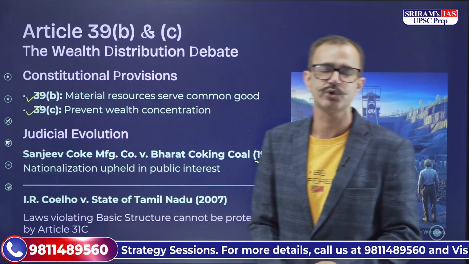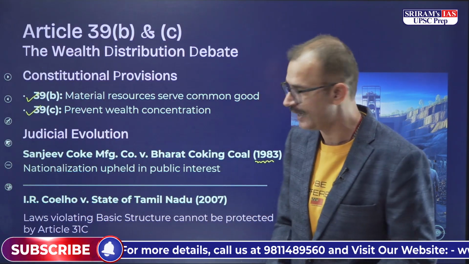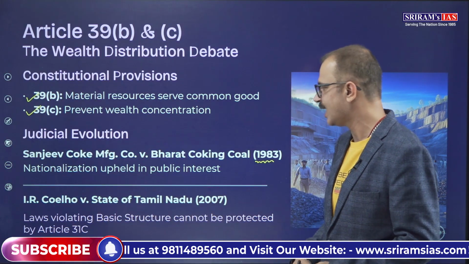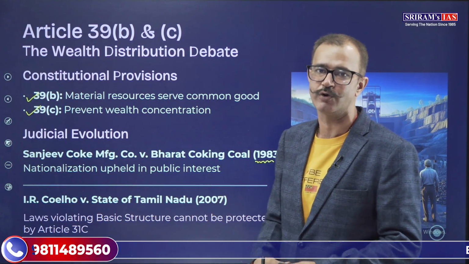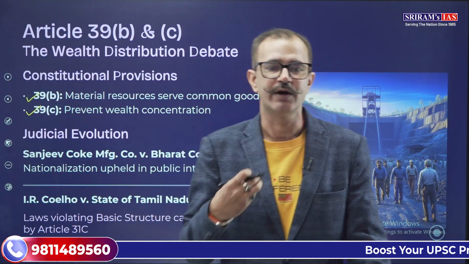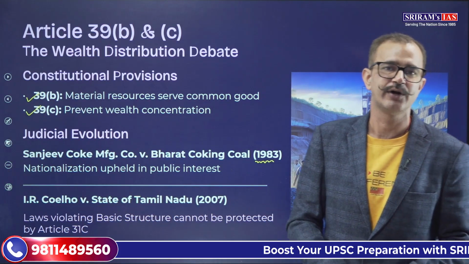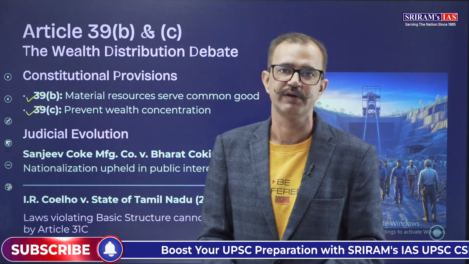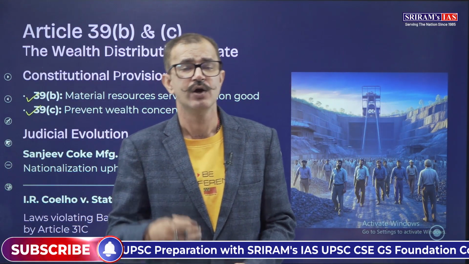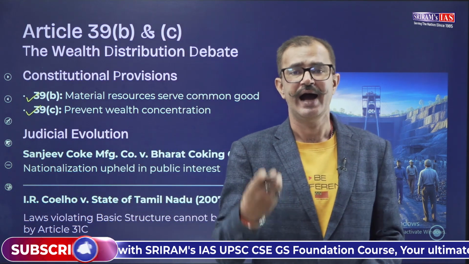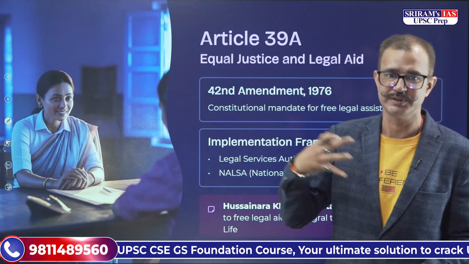At the same time, I have told you about the Ayar Kaulo case versus State of Tamil Nadu in 2007, where the Supreme Court laid down that any law that violates the basic structure cannot be protected from judicial review, and judicial review will lie wherever the basic structure has been hampered or taken away.